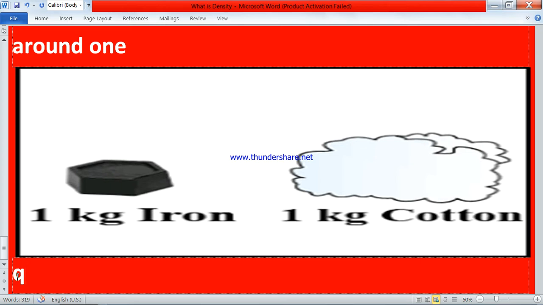Here the circle part is on the line side, and if we flip it, the circle part will be on this side, the side I am showing with the cursor. So this is the symbol of density.